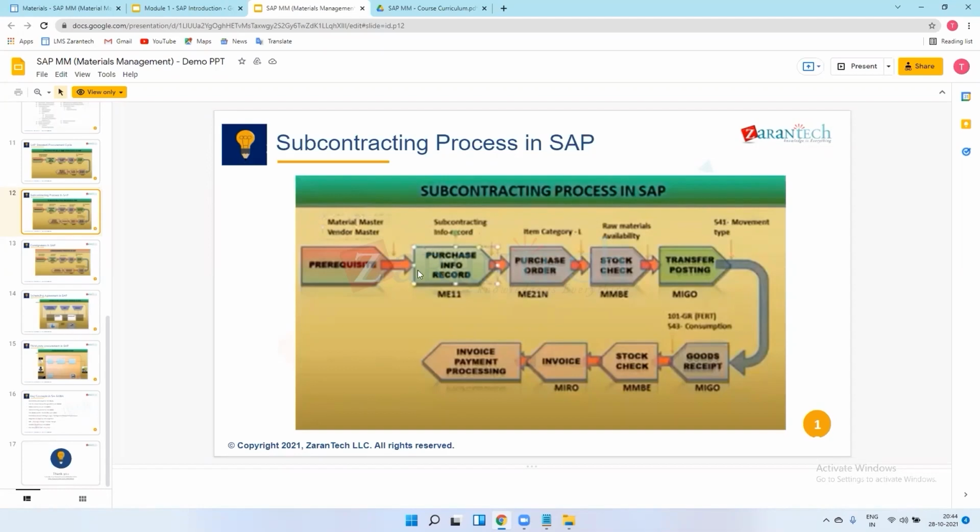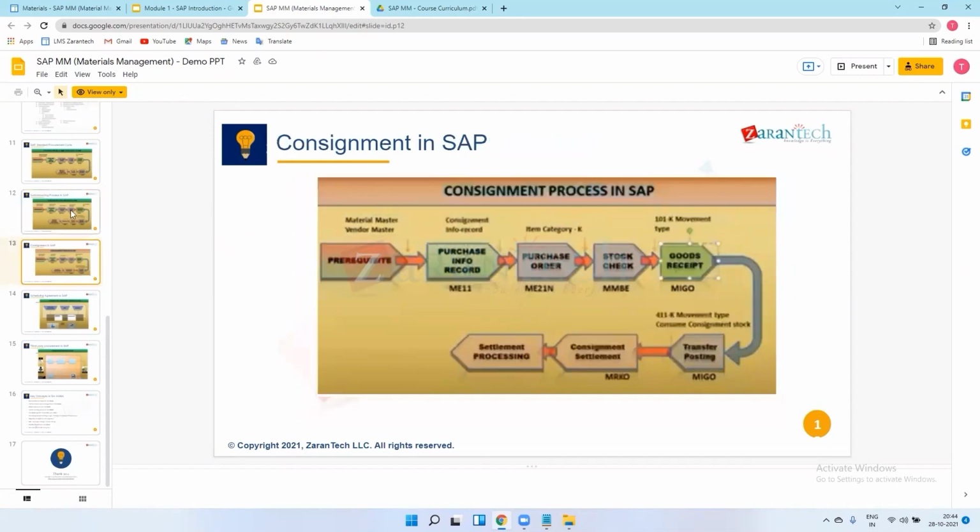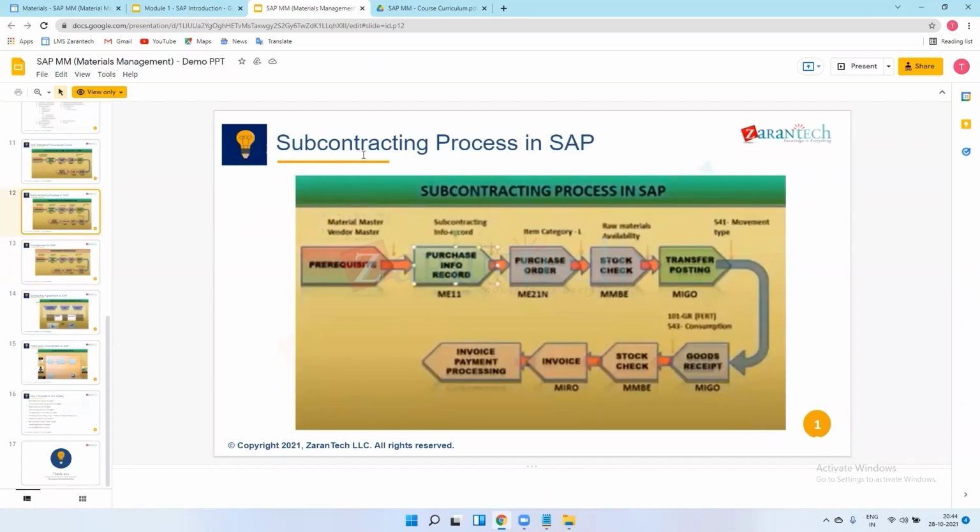You are getting this subcontracting process, right? I will explain this in a separate PPT. This is a little bit hard concept, subcontracting, so I will explain all this in separate slides. For now, just try to understand.